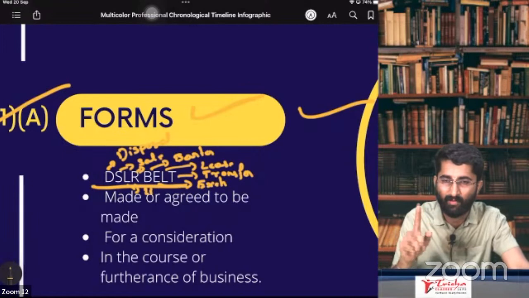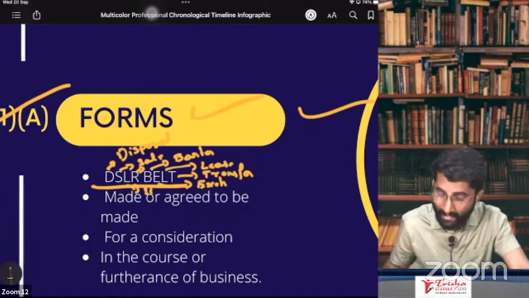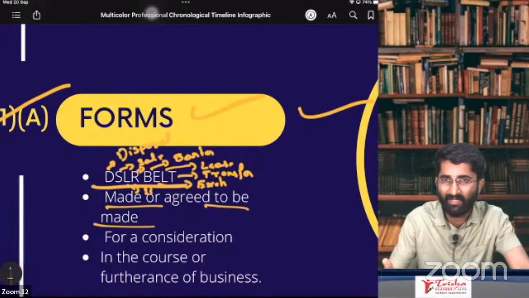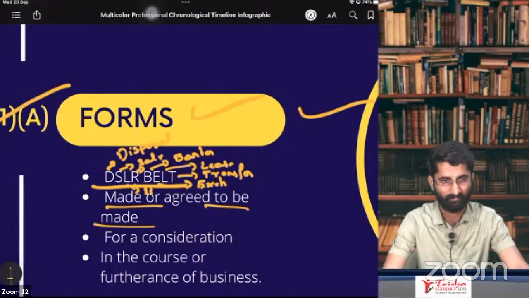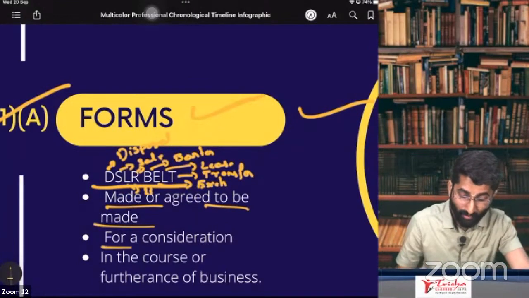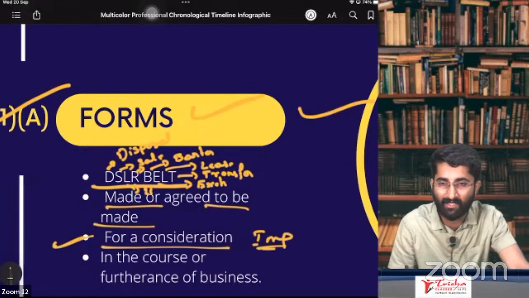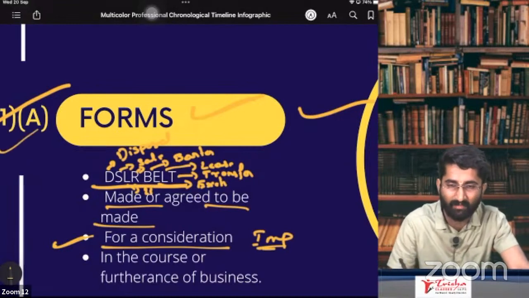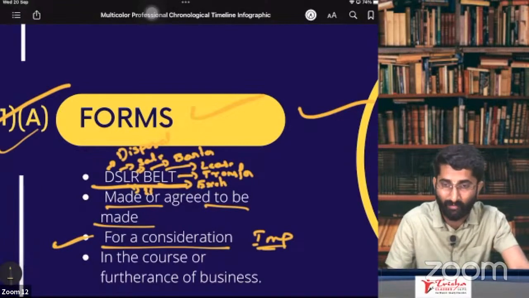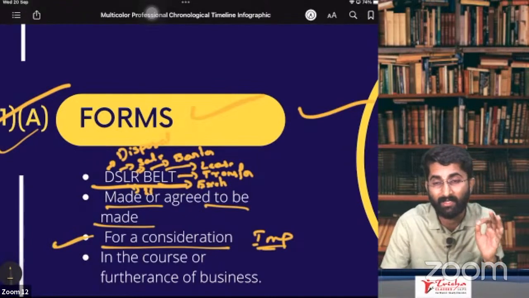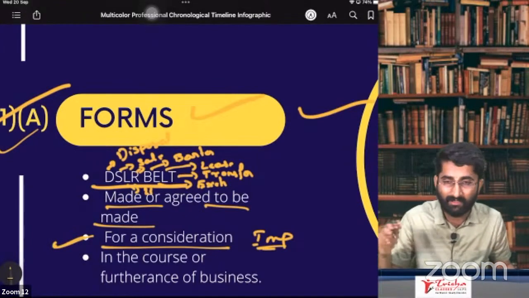That means it will be a supply provided it is made or agreed to be made. So you have done it already or you have just agreed to do it. And for a consideration, people, very important one, for a consideration. If there is no consideration, there is no supply as per section number 7, subsection 1, clause A. You might get the doubt, sir, we have studied that even though there is no consideration, it will be considered as supply. We will discuss that later.